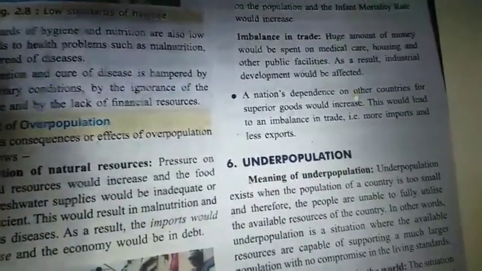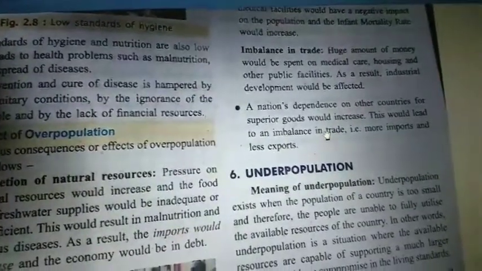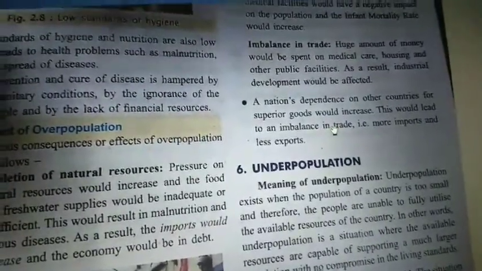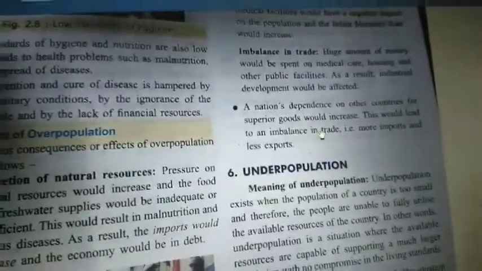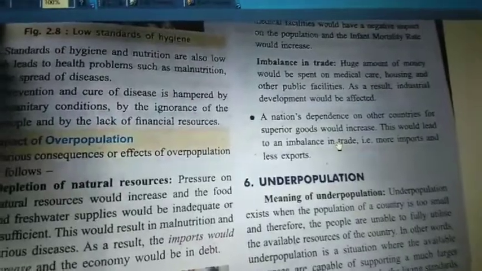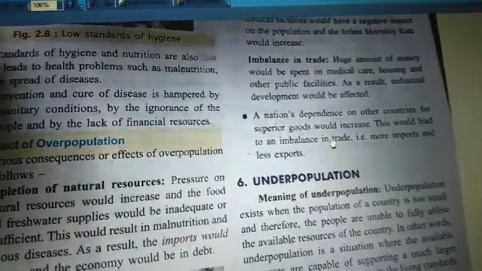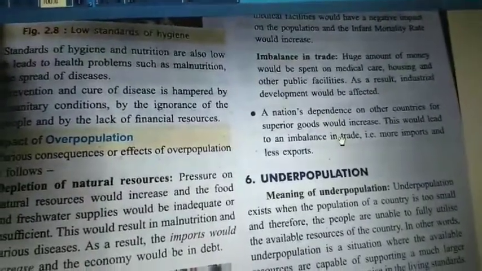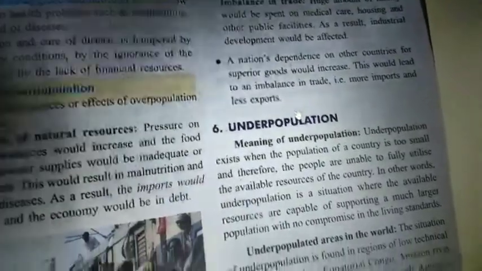As a result, the most populated country but very poor in skilled people will be importing things from other countries. Understand? Importing means buying things from other countries, but we cannot do any export. When we do export, we increase our financial status, but we are not doing exports, we are doing imports only. So naturally the imbalance in trade will happen.